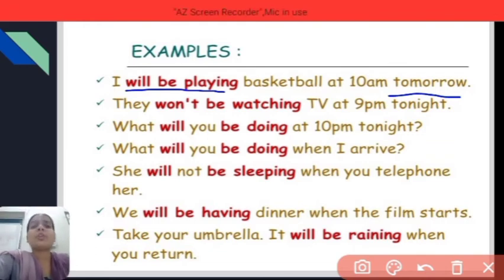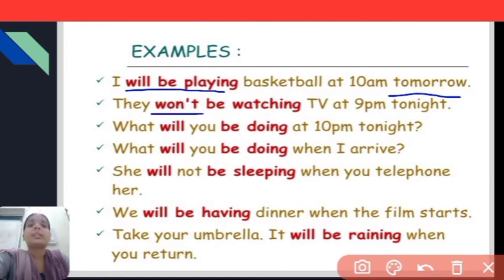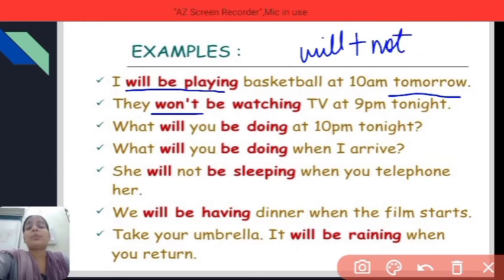They won't be watching. Now what is this "won't"? This "won't" is a contraction form of will plus not. So for will plus not in negative sentences, if you write it in contraction form, we have to write "won't". They won't be watching TV at 9 p.m. tonight. It's talking about something which is going to happen in the future.